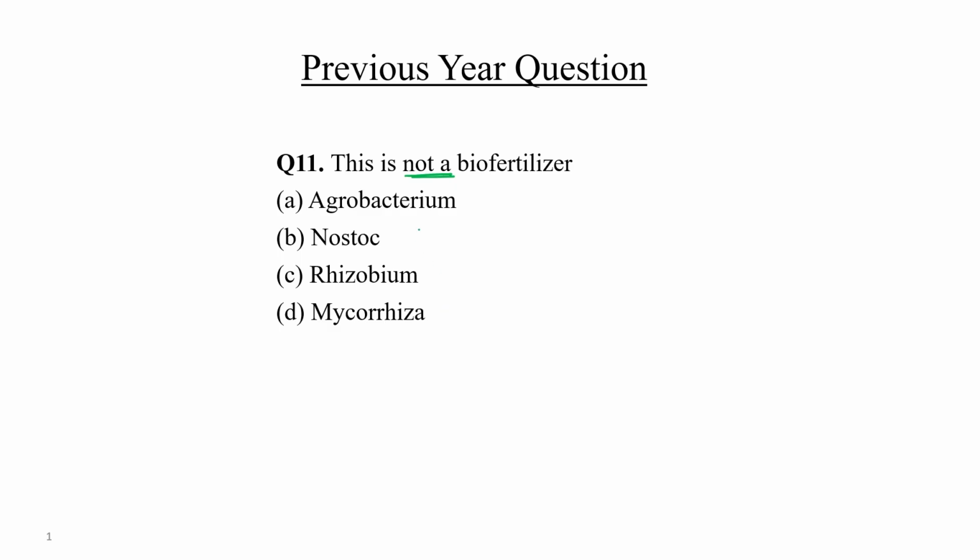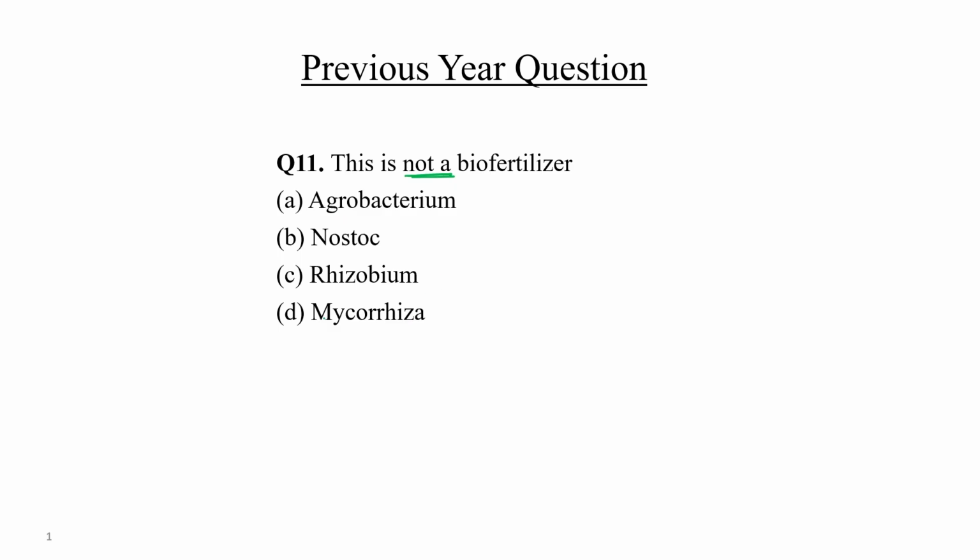But Agrobacterium acts as a vector to transfer genes from one plant to another plant. So Agrobacterium is not a biofertilizer, not at all, while the other three, either free living or in association with plant species as bacteria or fungus, act as biofertilizers.